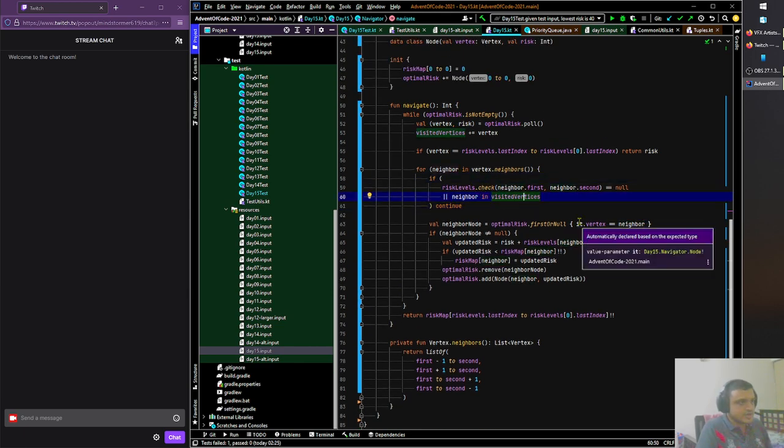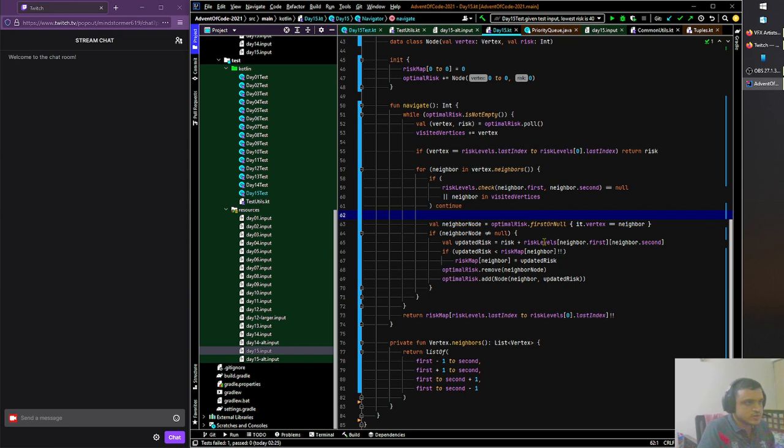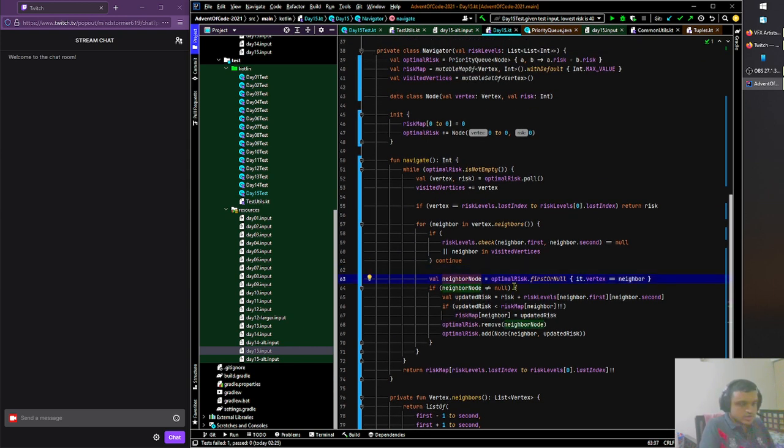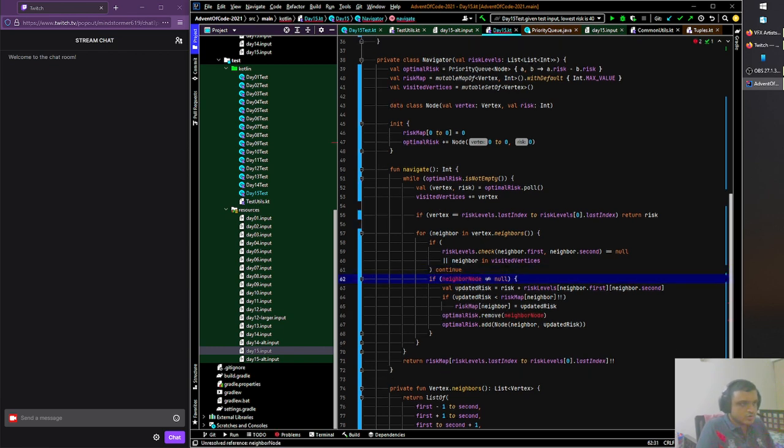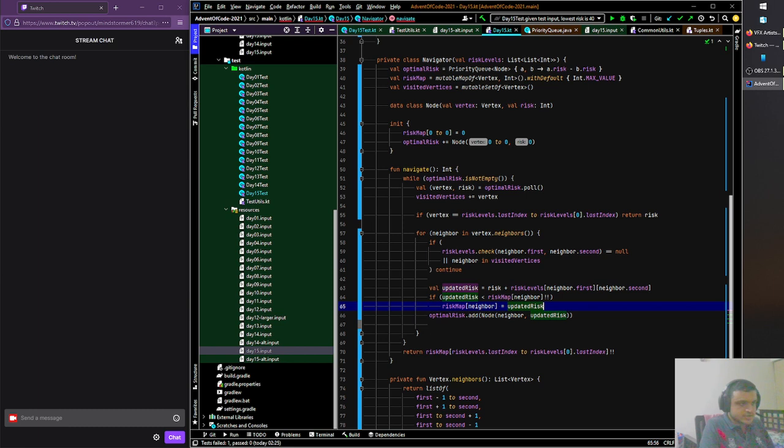So to skip the thing if it's visited, right? So for every neighbor that is still in the queue, basically, we do this, right? So now we don't need to do this first or null, any of this nonsense, right? We don't have to do any of that. Back. If neighbor node not equal to null, we don't have to do any of that either. So this is an unvisited thing as such, right? And we don't have to remove either. We can just add it. So plus equal to, I think dot add. Can I replace it with plus equal to? There we go.